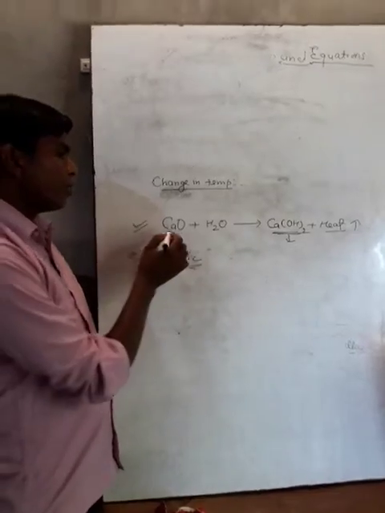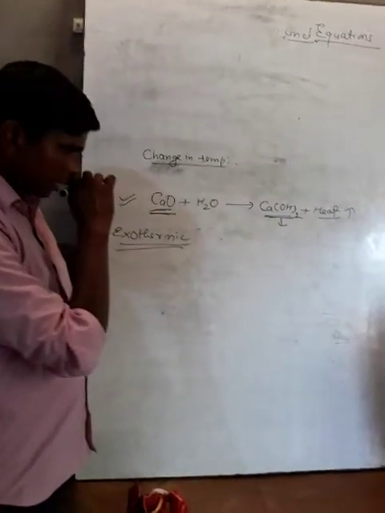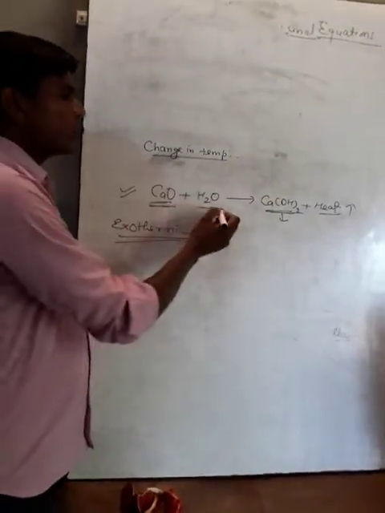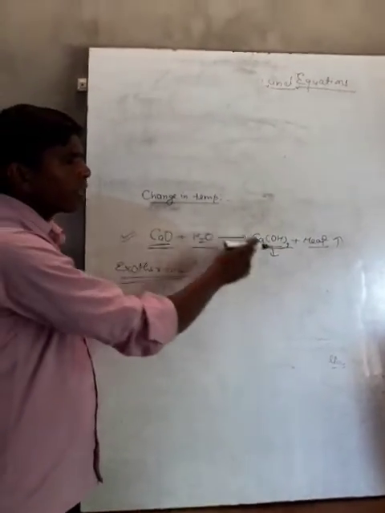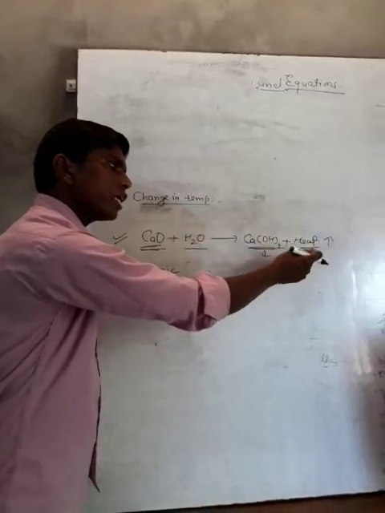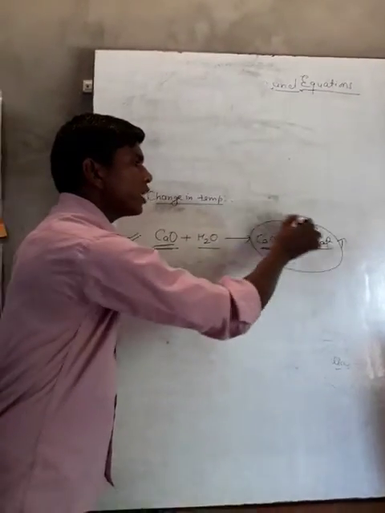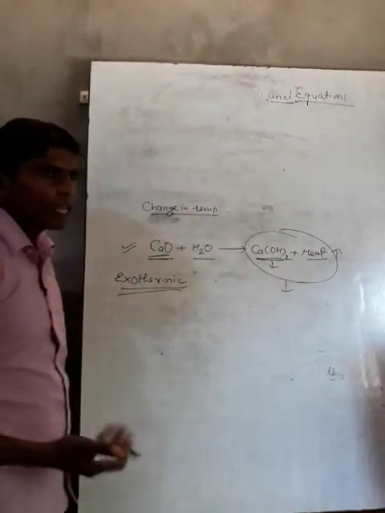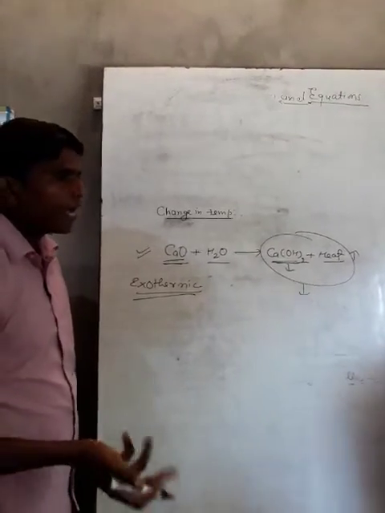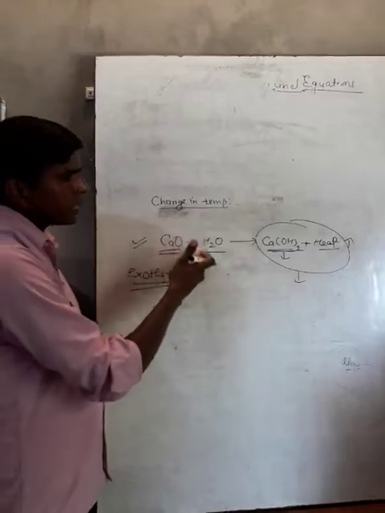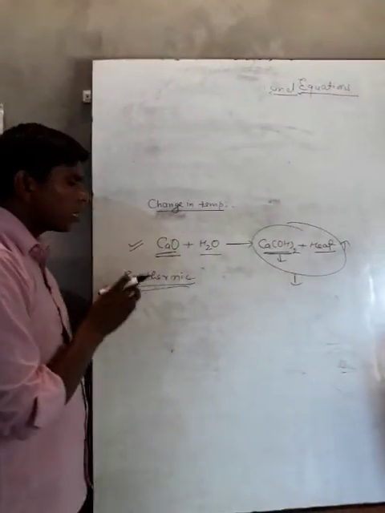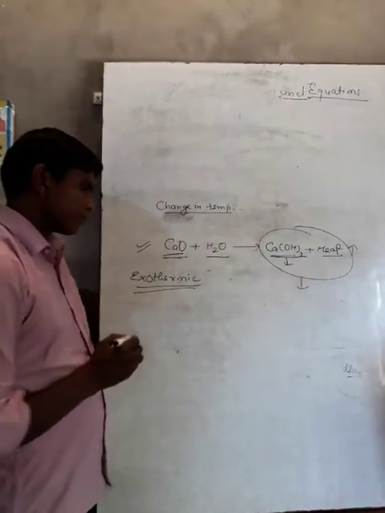We can say that when you take calcium oxide, its temperature is very low, cold. H2O is also cold, but when that calcium oxide reacts with the water, it forms calcium hydroxide and evolves heat energy. Then the temperature of the solution will be very high, it can even burn your hand if you put your hand in the solution. In this reaction heat is evolved, so it is called an exothermic reaction.